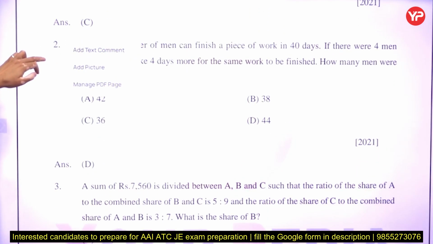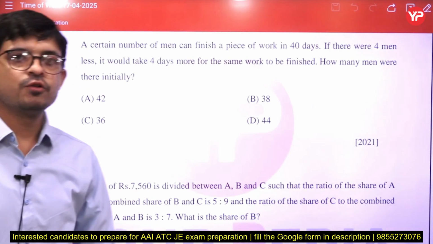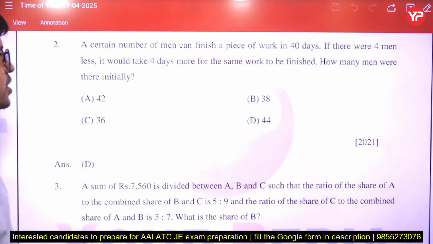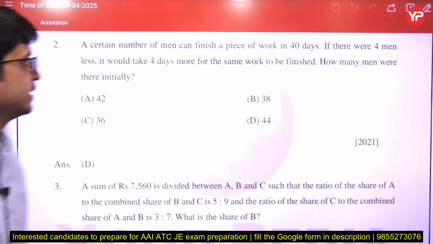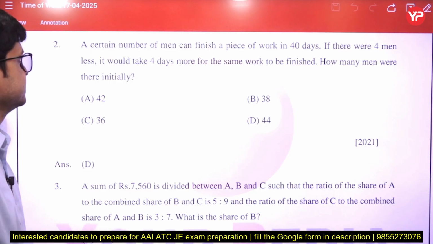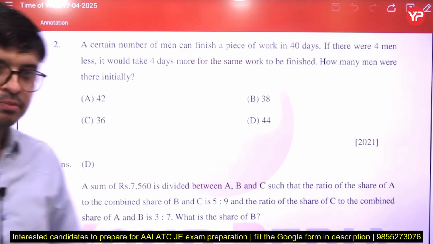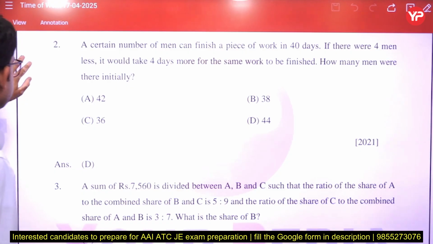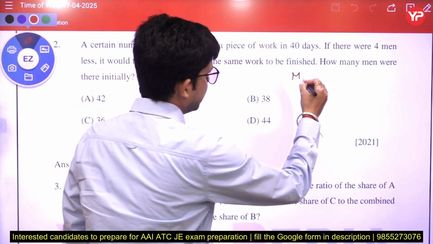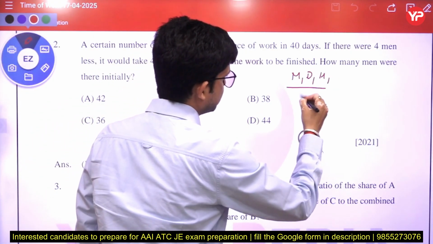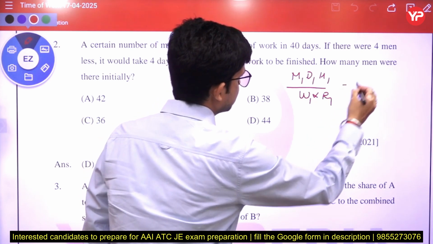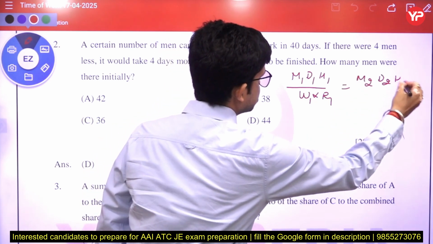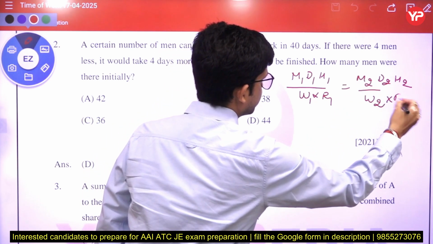The question is saying that a certain number of men can finish a piece of work in 40 days. If there were 4 men less, then it would take 4 days more for the same work to be finished. How many men are there initially? So first of all, remember one formula: M1 D1 H1 W1 R1 is equal to M2 D2 H2 W2 R2.